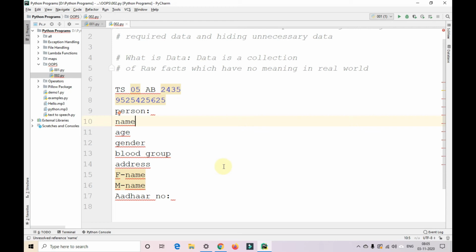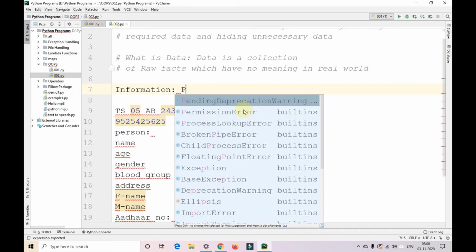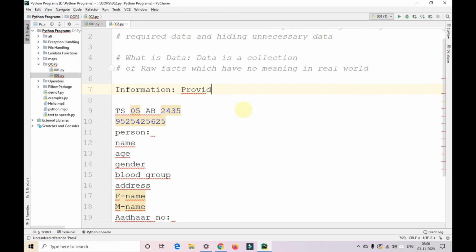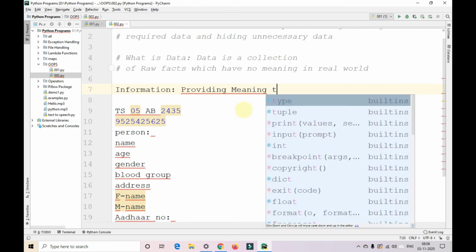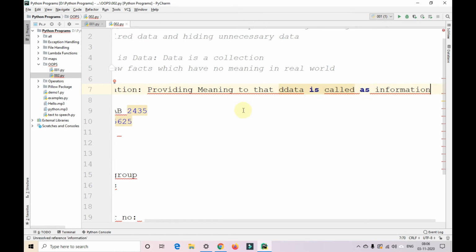So what is information then? Information is providing meaning to that data; that is called information.